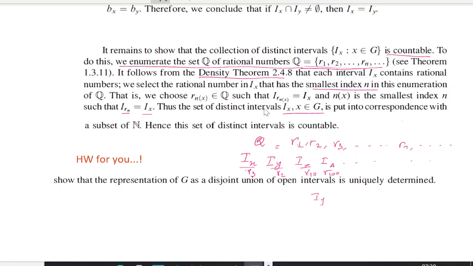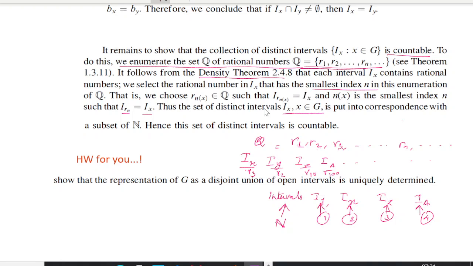First coming is Iy. Next is Ix. Right? First coming is Iy, second coming is Ix, third coming is Iz. Next coming is Ia in the fourth place. So you can have a one-to-one correspondence with 1, 2, 3, and so on, that is, the set of natural numbers. So we can have a one-to-one correspondence between the set of natural numbers and such intervals.